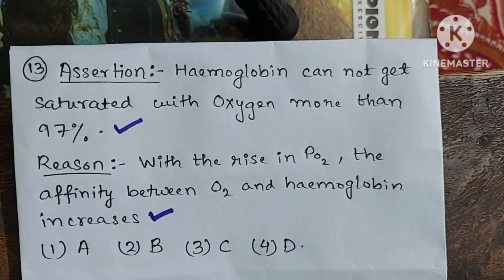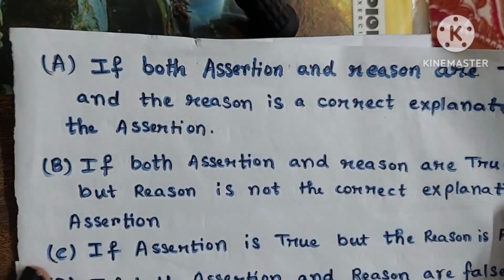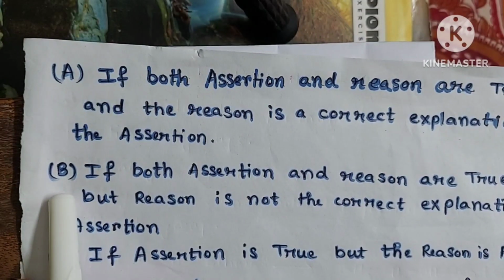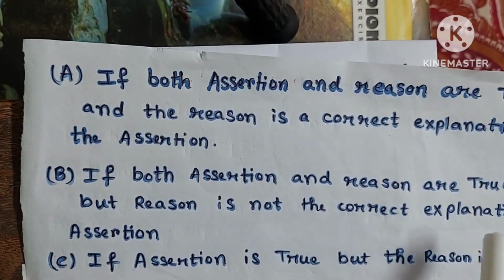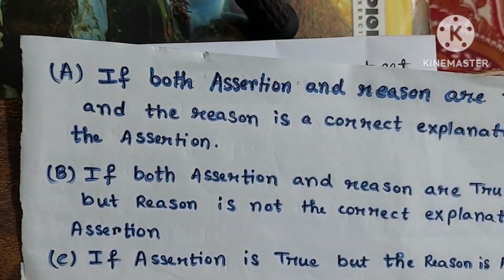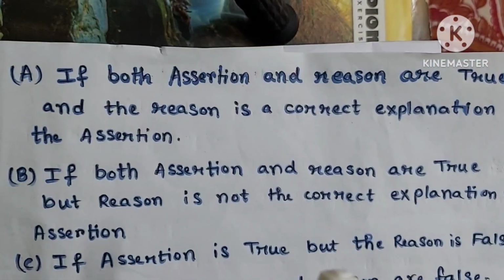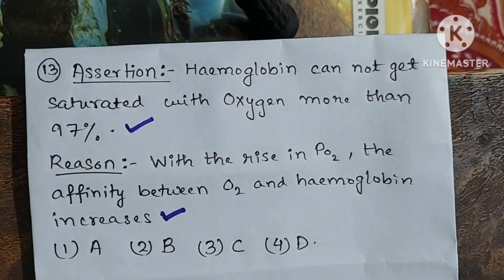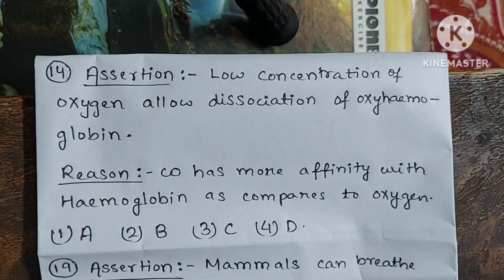So now let's read the options. In option B, if both assertion and reason are true, but reason is not the correct explanation of assertion, then we will mark option B. So here the answer is option 2.